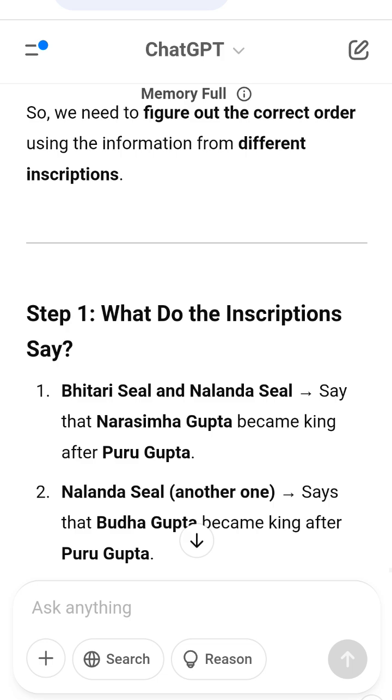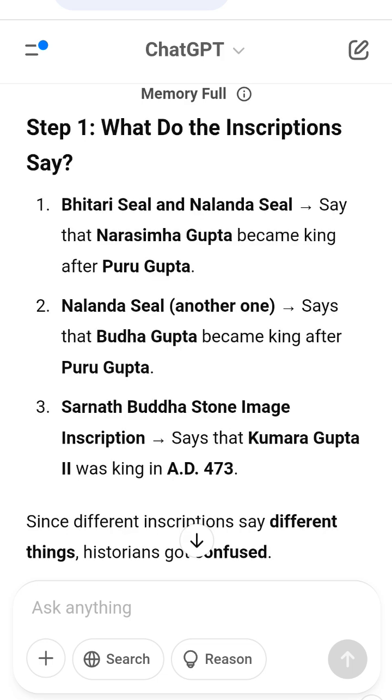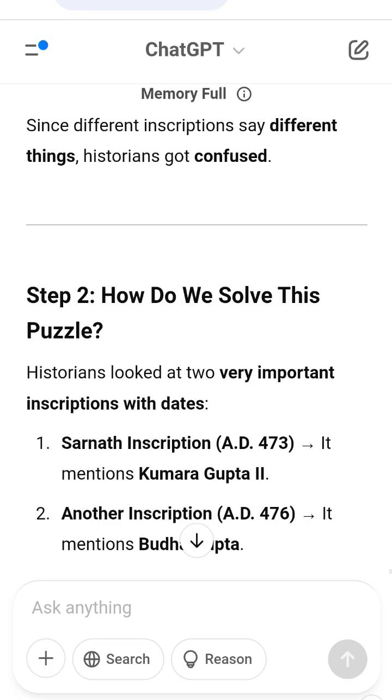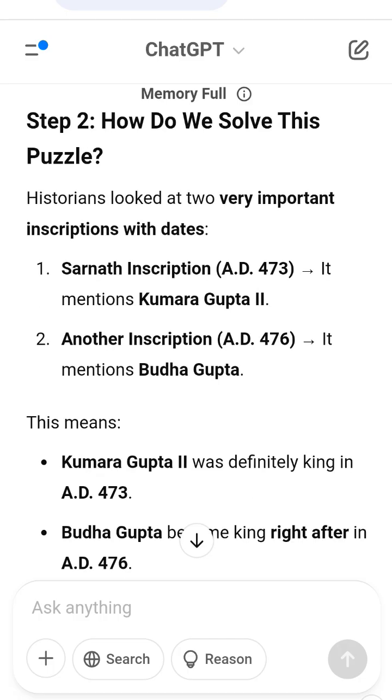Final answer, the correct order of kings. 1. Skandagupta, AD 455 to 467. 2. Puru Gupta, AD 467 to 473. 3. Kumara Gupta II, AD 473-476. 4. Buddha Gupta, AD 476-495. Final simple version.